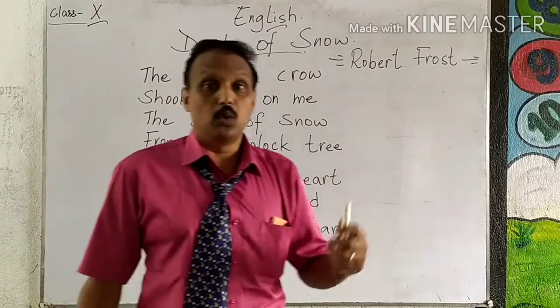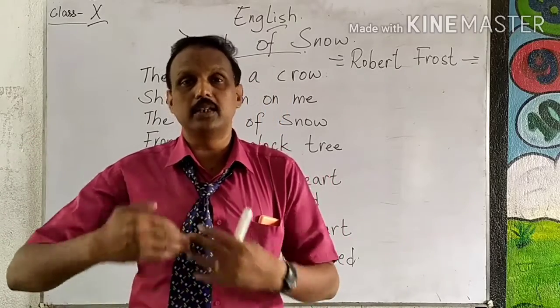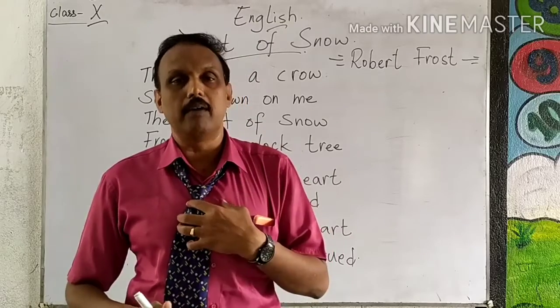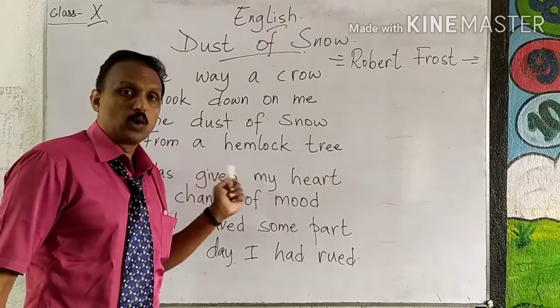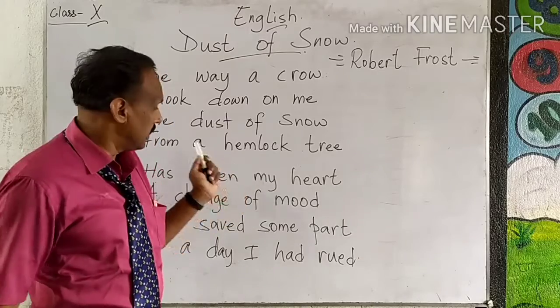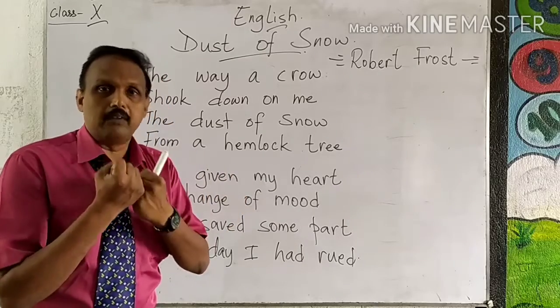So, when you read a poem, you can take it in different ways. Depending upon our mood, we will understand. For example, here, what does it mean? When a crow comes and does like that, we will get angry. Here, what happened? He was all covered up.